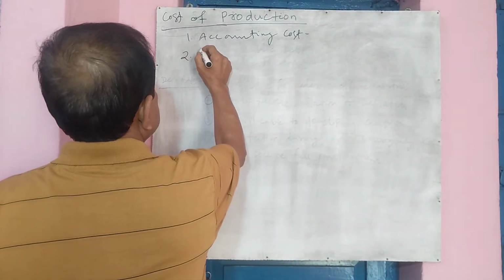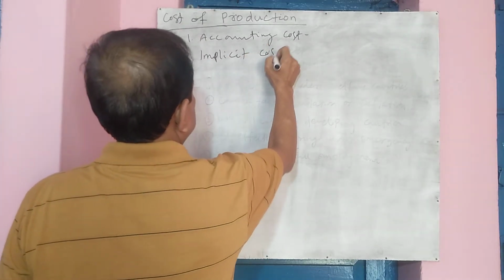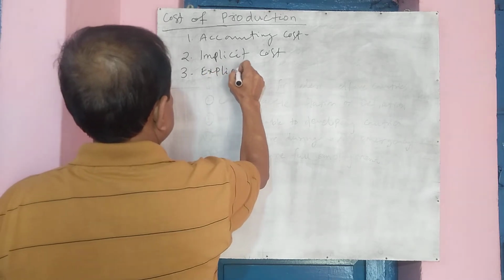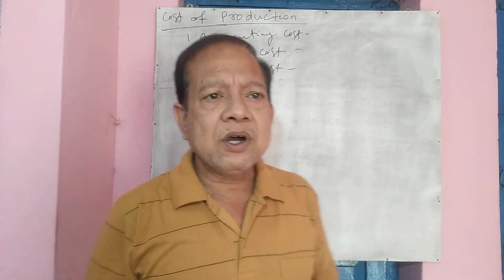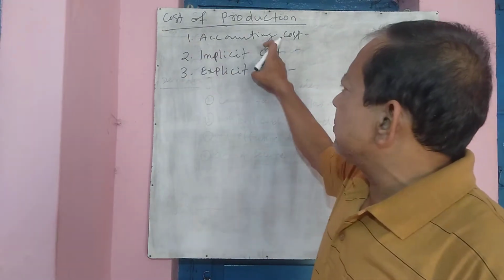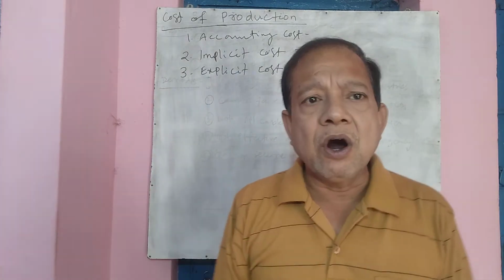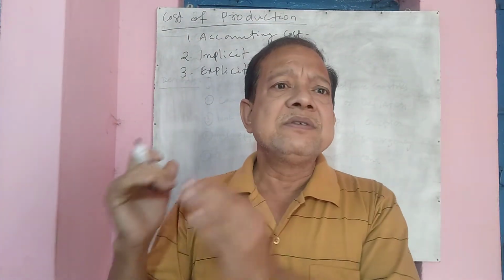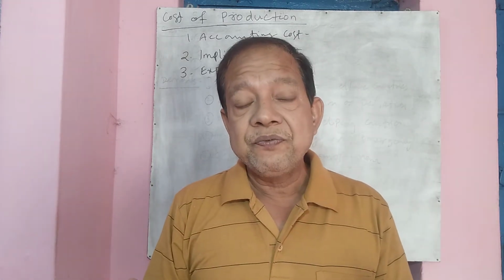Second, let's say implicit cost. We have 2 types of cost, implicit and explicit cost. Now, whatever I said in accounting cost, that is equal to explicit cost. The cost which is incurred in terms of money, the cost which enters into the accountant's register is called explicit cost. Now, what is implicit cost?